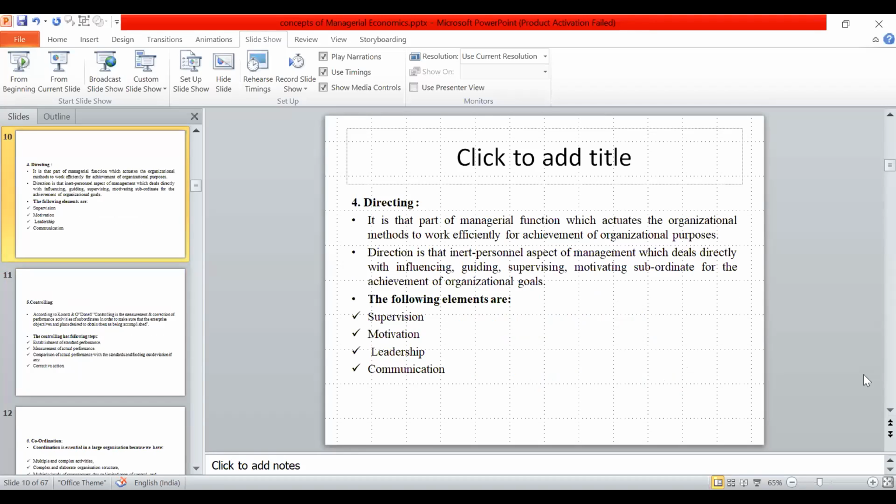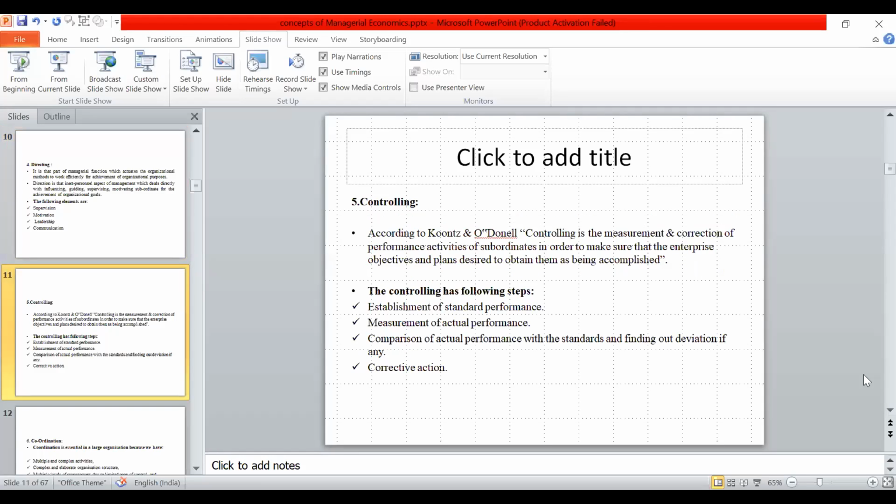Another one is directing. A right person directing the right way, and in that time we easily reach our goals. That is called directing. Supervising and motivating the people, leadership qualities, and communicating with the people all come under directing.